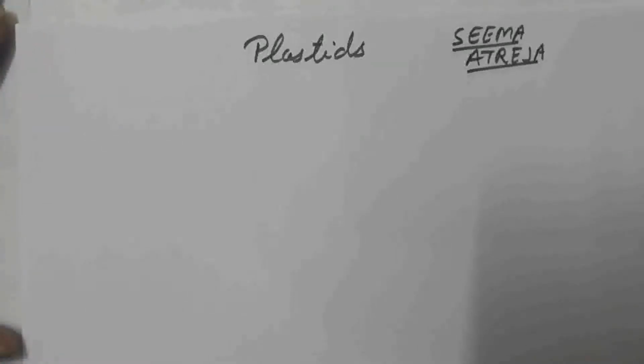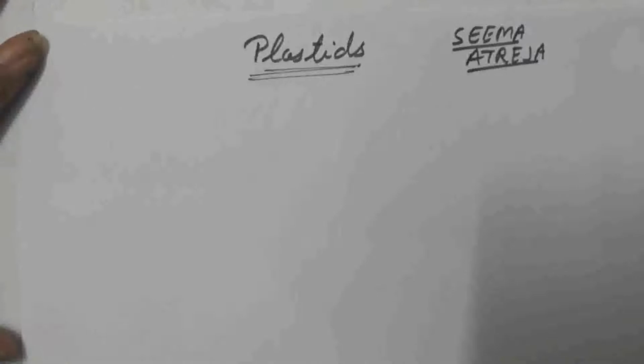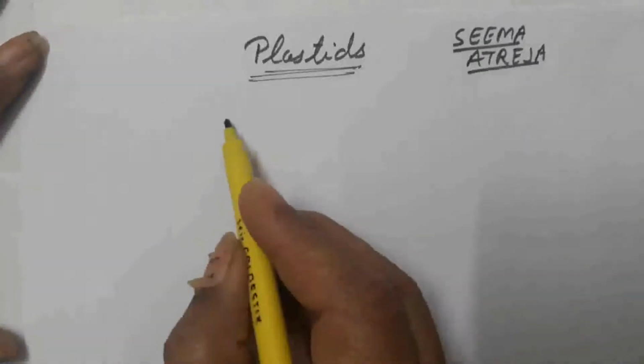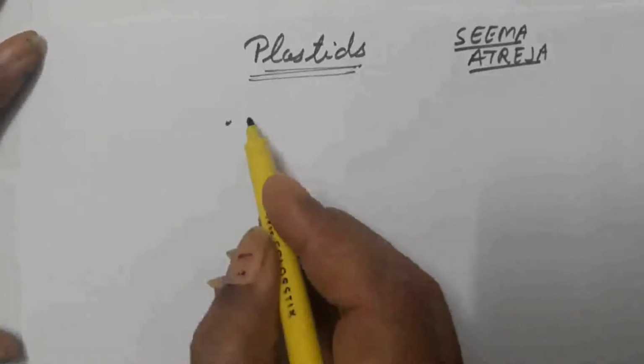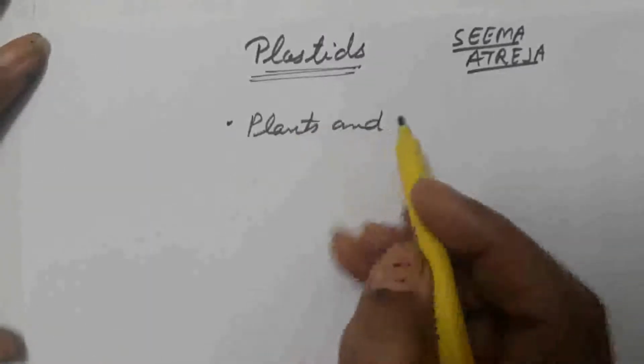Students, in this video we are going to discuss one of the most important cell organelles, that is plastids. Plastids are present in all the cells of green plants and algae.